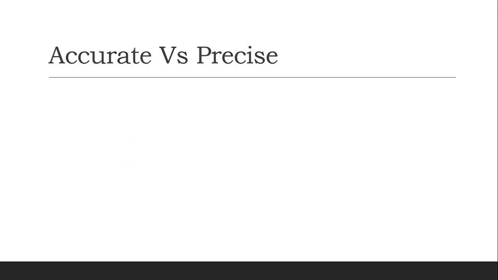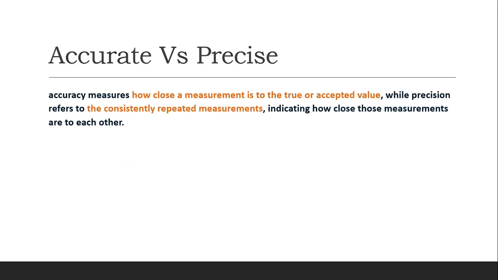Now we talk about accurate and precise. In my class, we already discussed what is accurate and what is precise. Accurate measures how close a measurement is to the accepted value or the true value, while precision refers to consistently repeated measurement. So how consistent you are, that's what we call precision, precise.